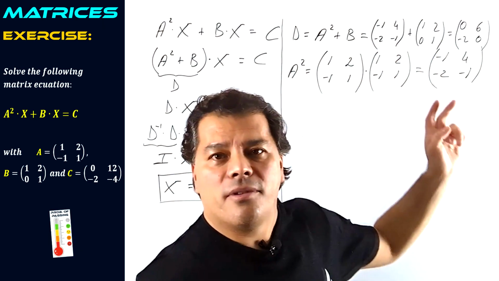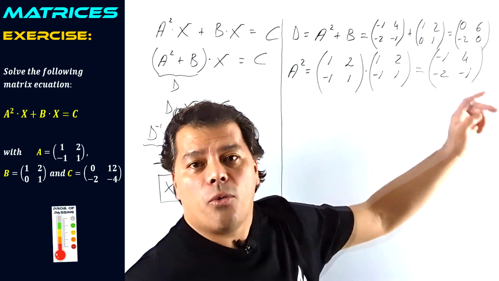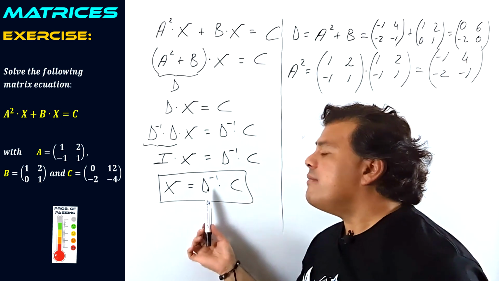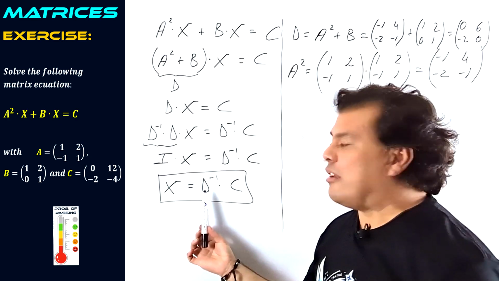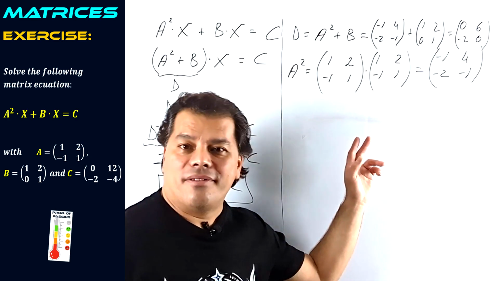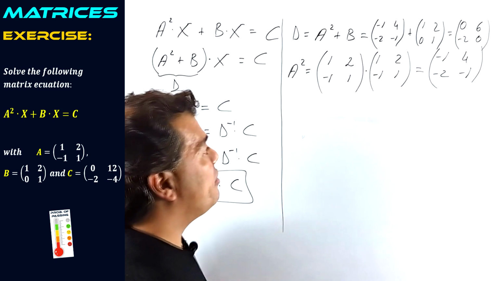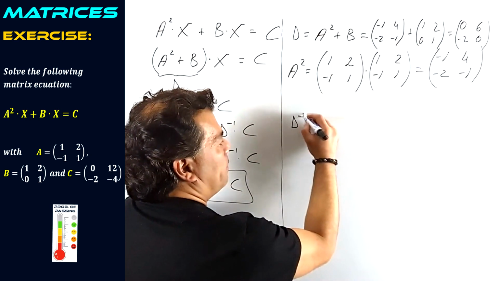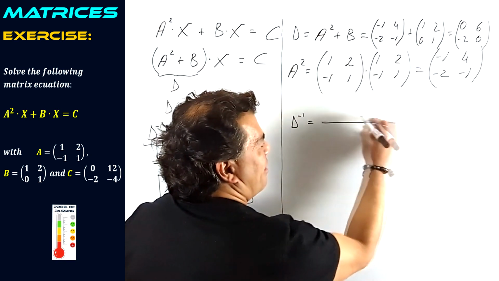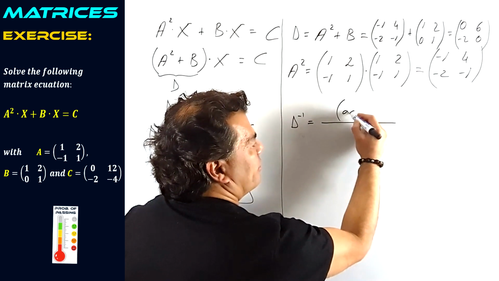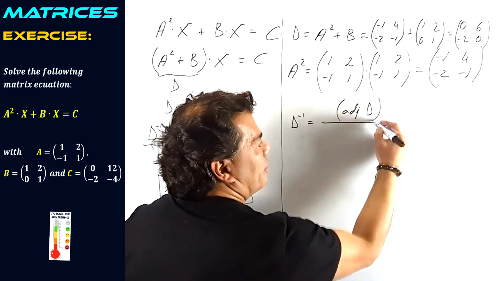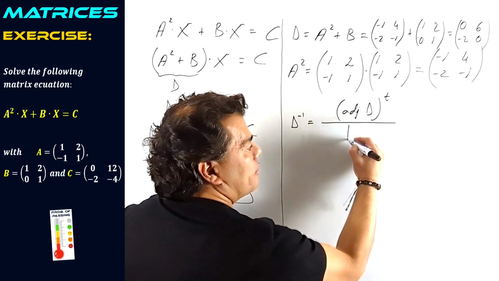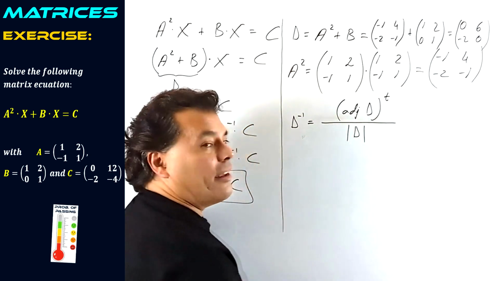This is matrix D, and now we are going to calculate its inverse because it is what we need. Let's announce that we are calculating the inverse of D using this formula: the adjugate of D transposed divided by the determinant of D. Okay?